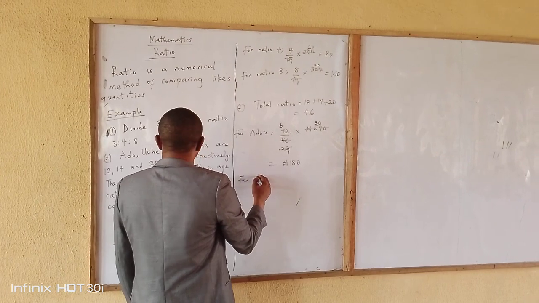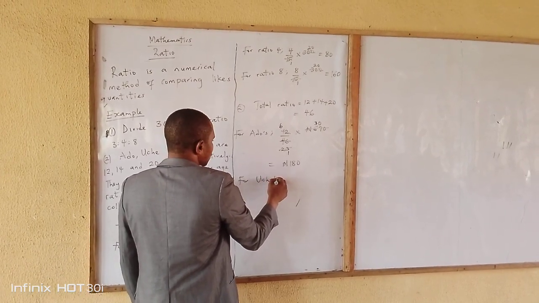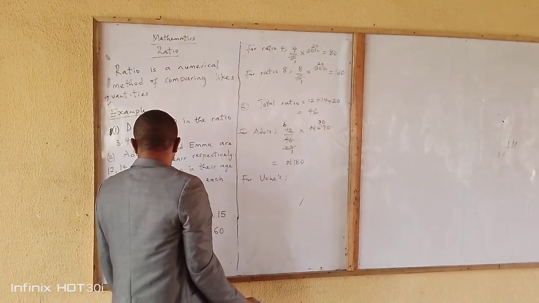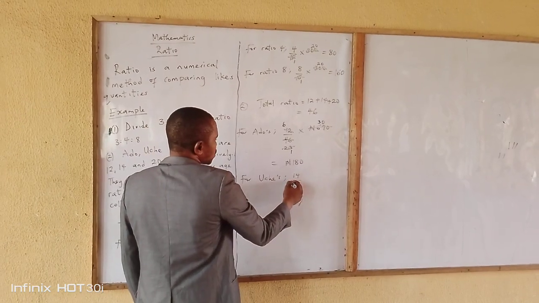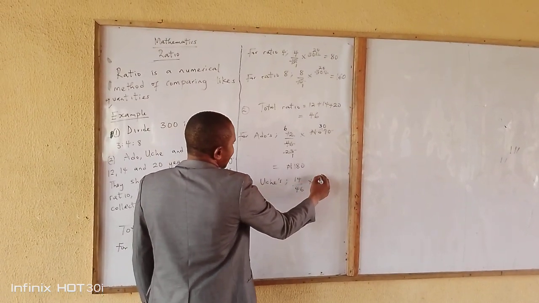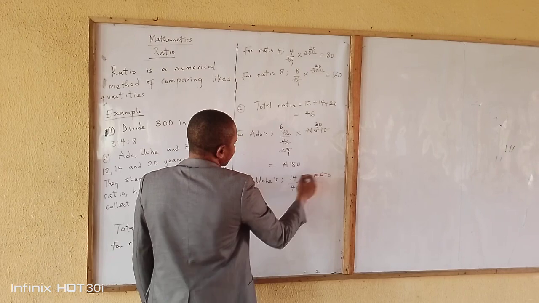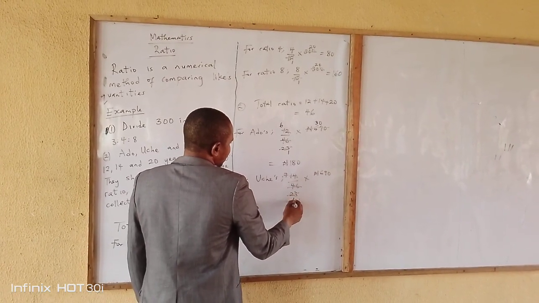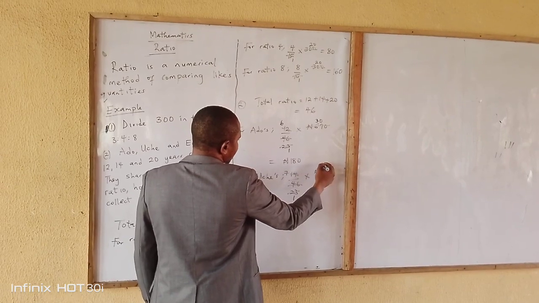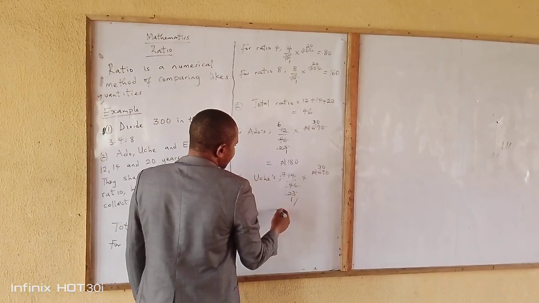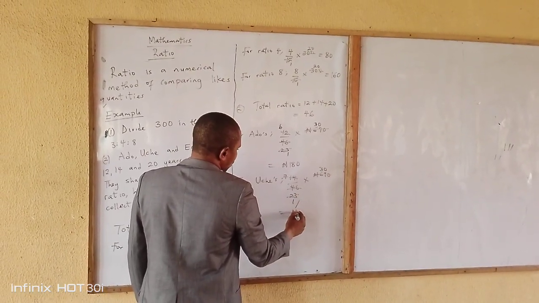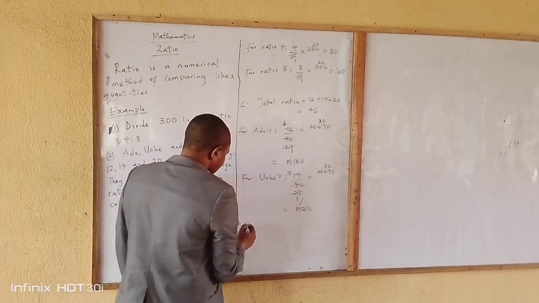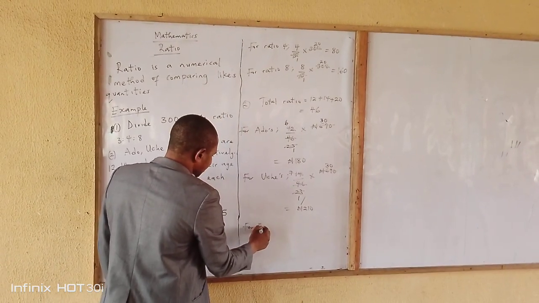Then for Uche, whose ratio is 14, we are going to have 14 over 46 times 690. 2 into 14 is 7, 2 into 46 is 23. 23 into 23 is 1, 23 into 690 is 30. 30 times 7 will give us 210 naira.